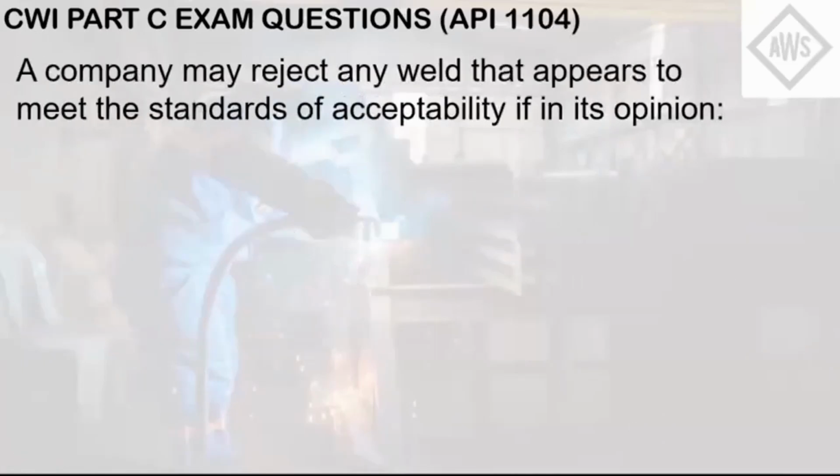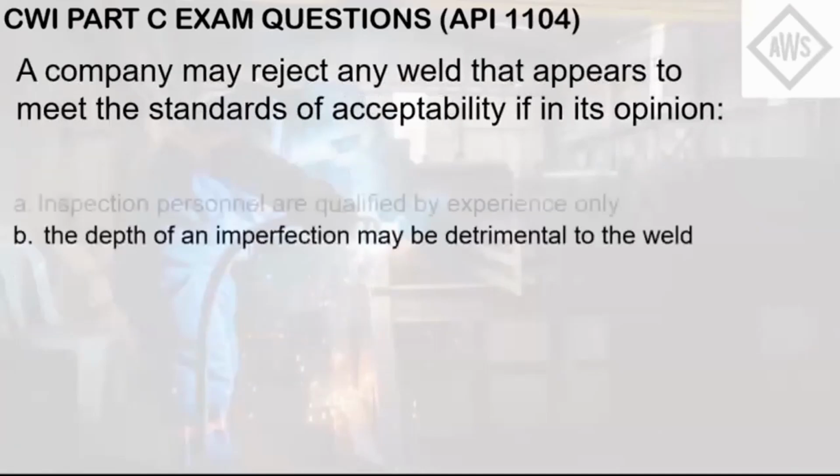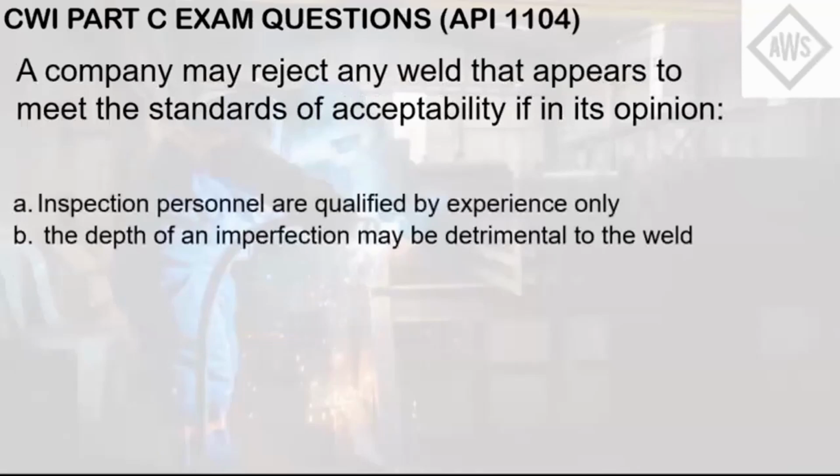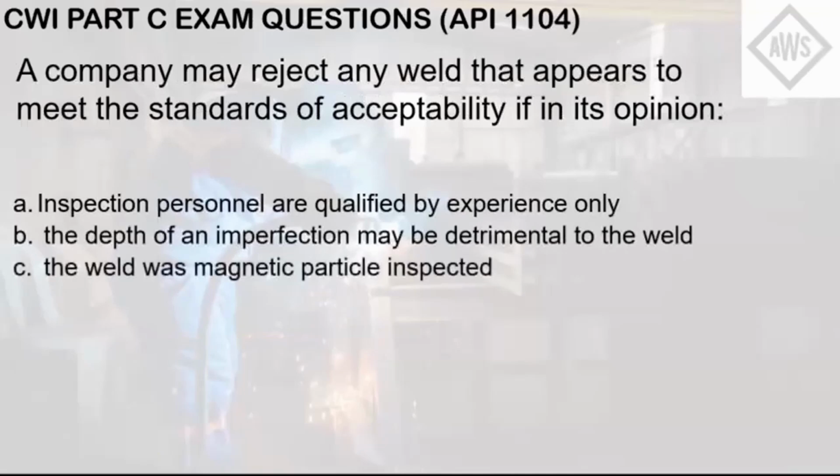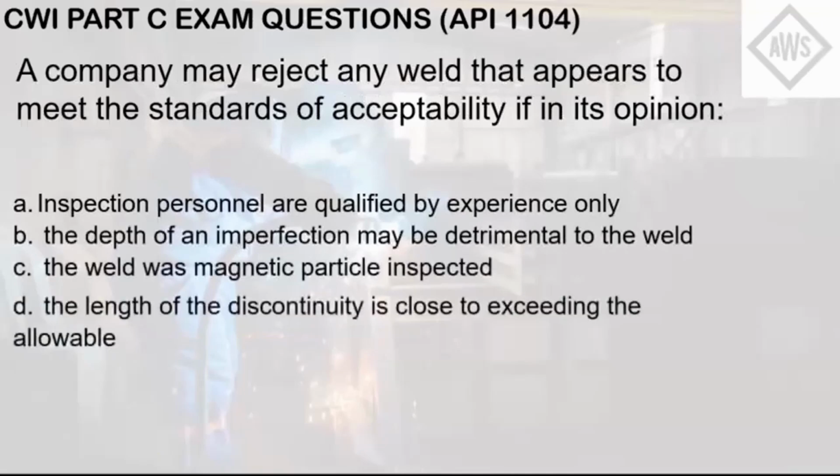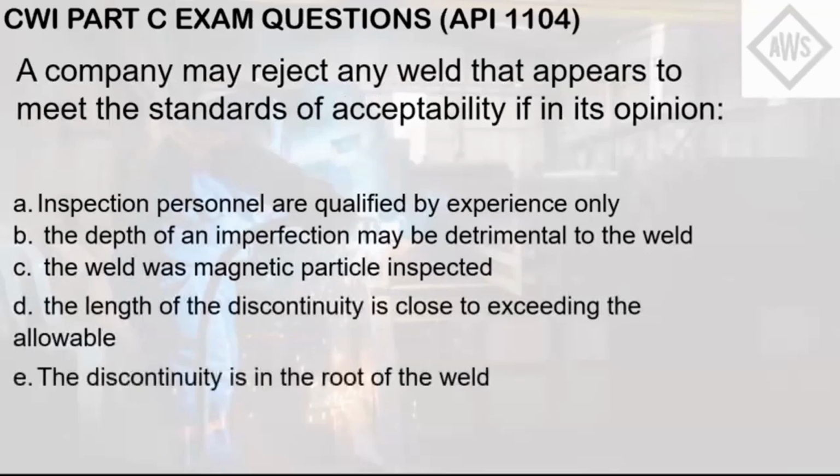A company may reject any weld that appears to meet the standards of acceptability if, in its opinion: letter A, inspection personnel are qualified by experience only; B, the depth of an imperfection may be detrimental to the weld; C, the weld was magnetic particle inspected; letter D, the length of the discontinuity is close to exceeding the allowable; letter E, the discontinuity is in the root of the weld.